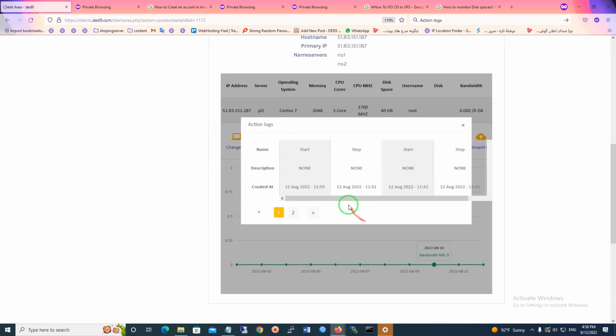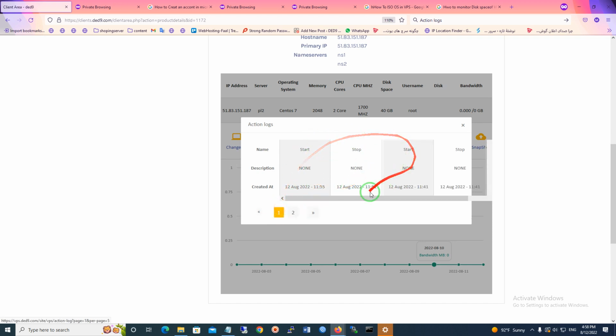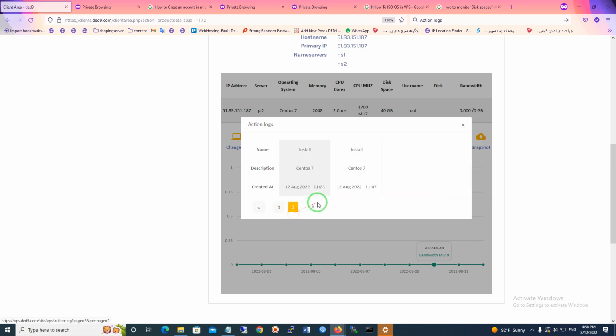For example, here as you can see, these are the information and description of the action logs of your VPS, and it has a date for each log to your VPS from signing up to now.